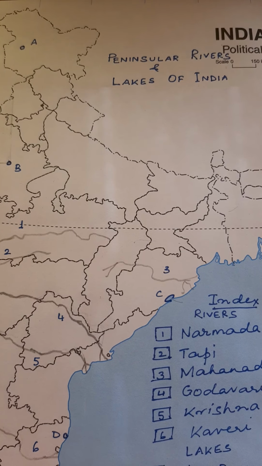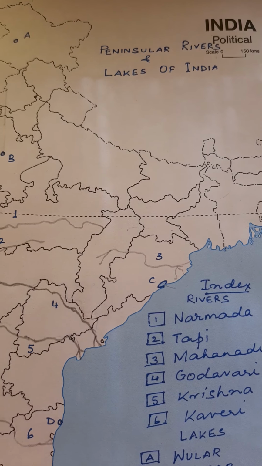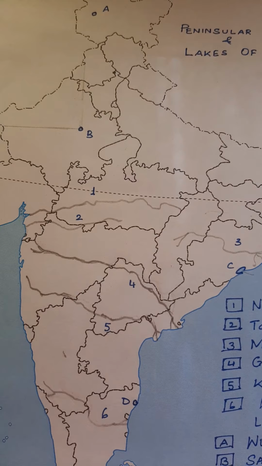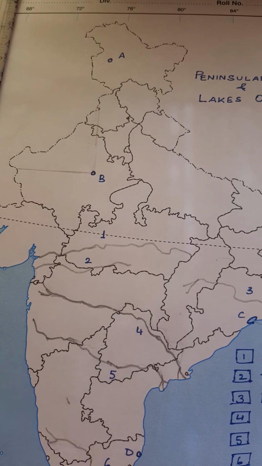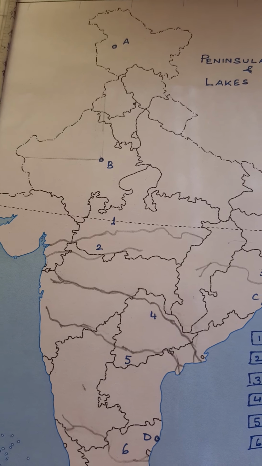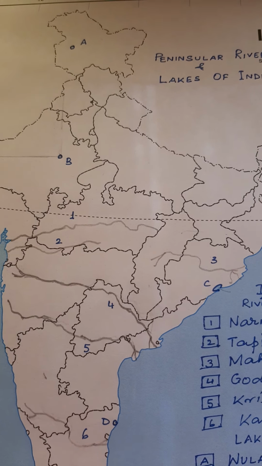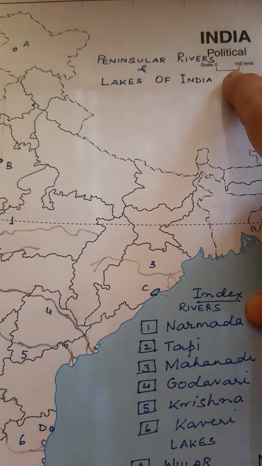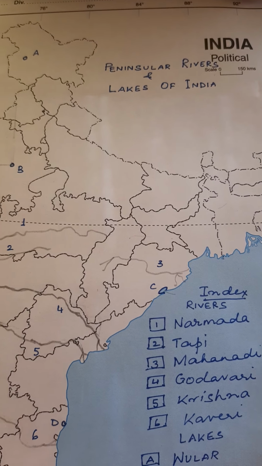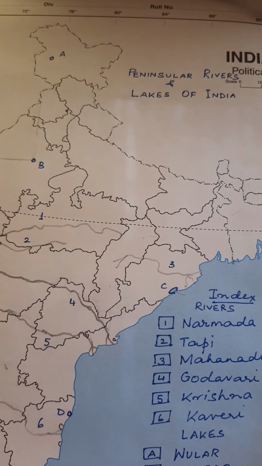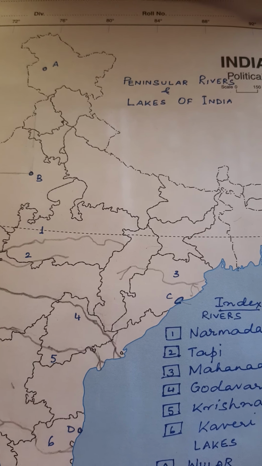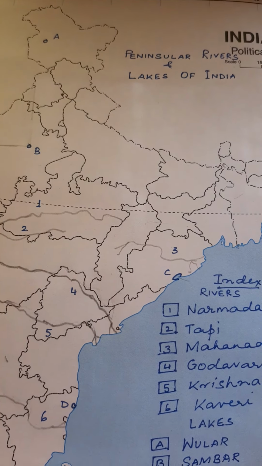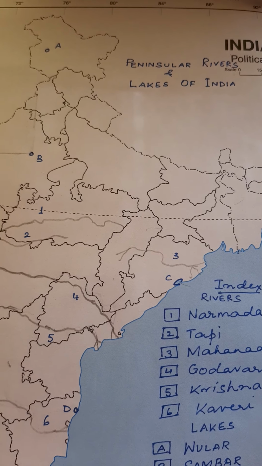Now here, children, as you can see that I have used a political map of India so that your accuracy in location is there. Now in this part, children, we will do peninsular rivers and lakes of India. We have already done the Himalayan river system. So here we will do the peninsular rivers and lakes of India.